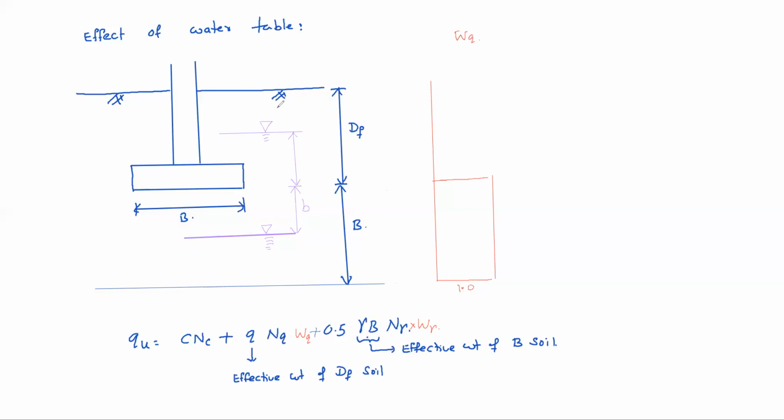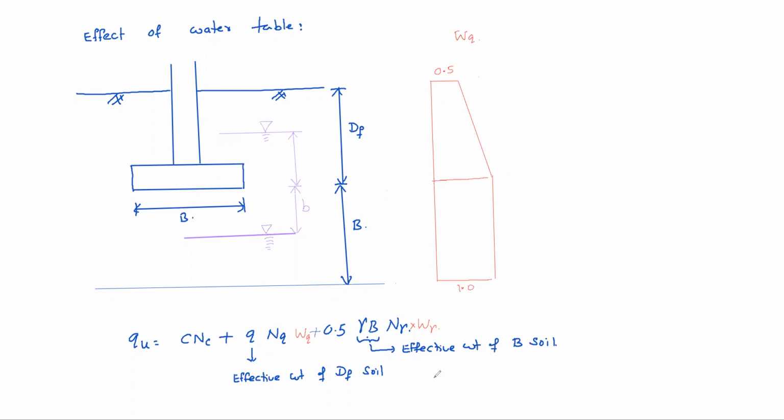Let us assume gamma sat is 20, gamma w is 10, then gamma dash will be how much? 10. That means 50% weight reduced, right? So basically, if water table is at ground level, then its value will be 0.5 because 50% reduction will be there. In between, linear variation can take like this.